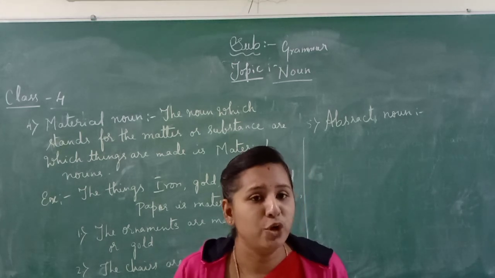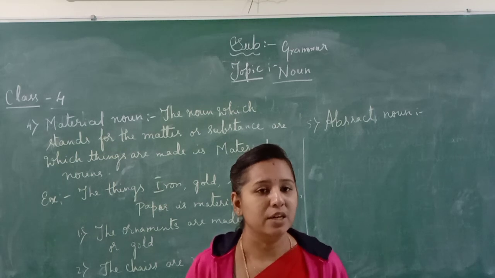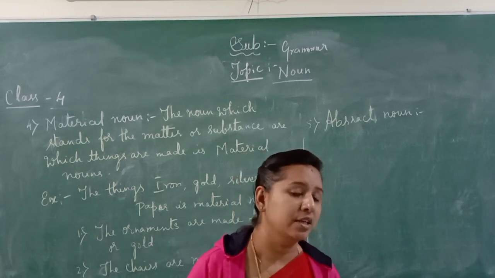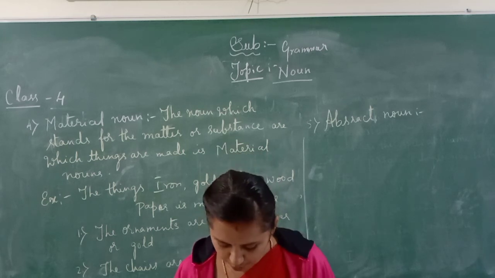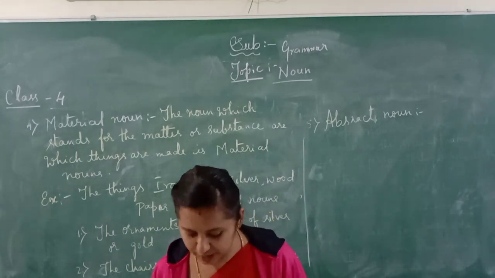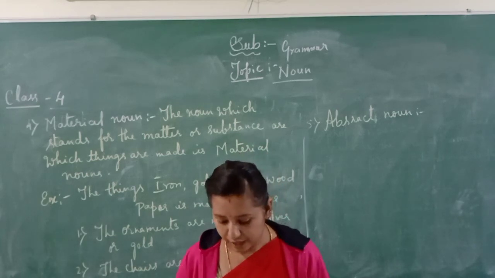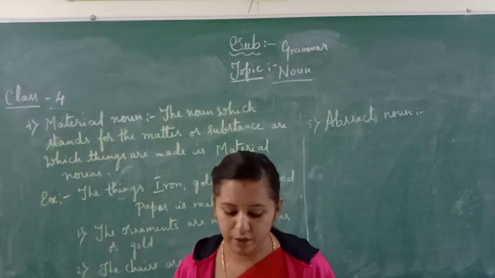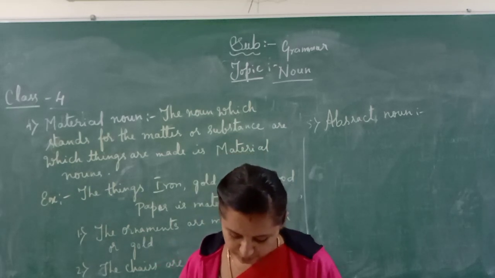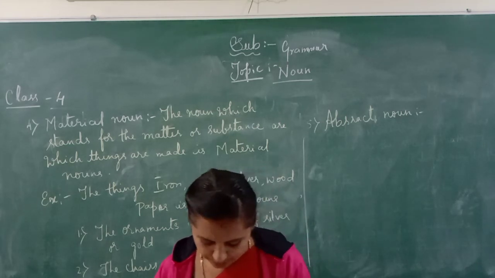If we are enjoying a lot, we can feel that enjoyment with our friends. So an abstract noun is the name of something which we can neither see nor touch. Only we can feel it. This is called an abstract noun.